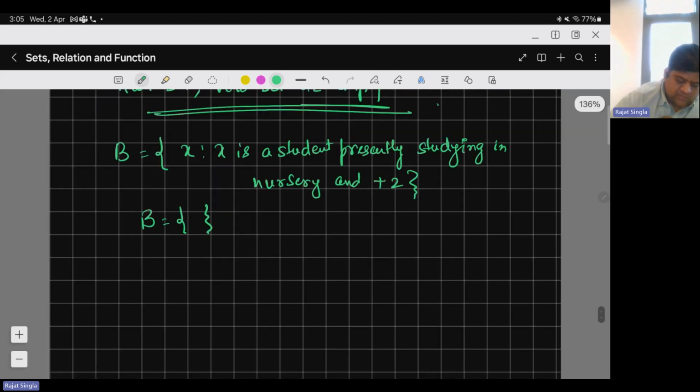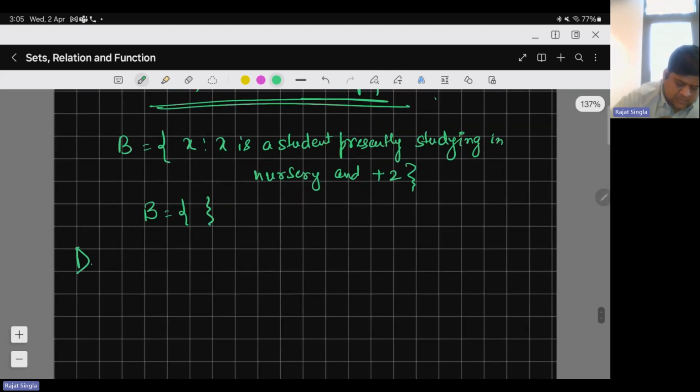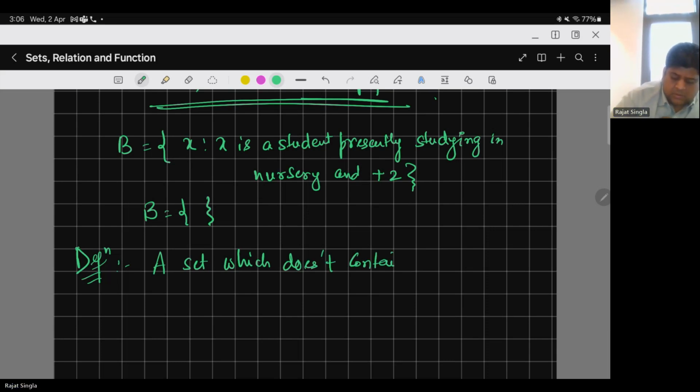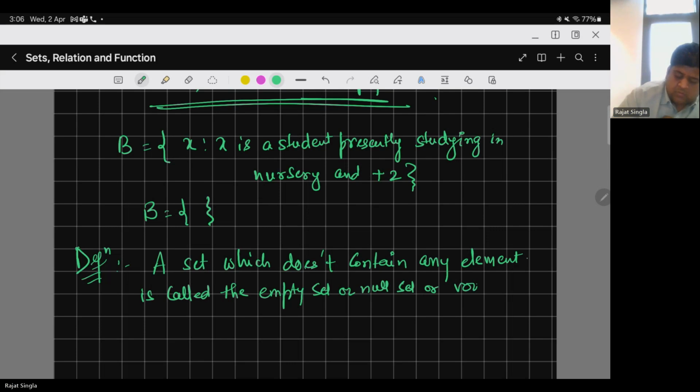So what is the definition? If I write down the definition of the empty set: a set which does not contain any element is called the empty set, null set, or void set.